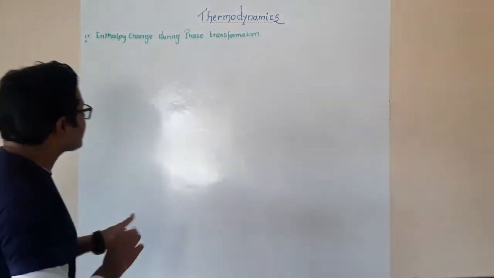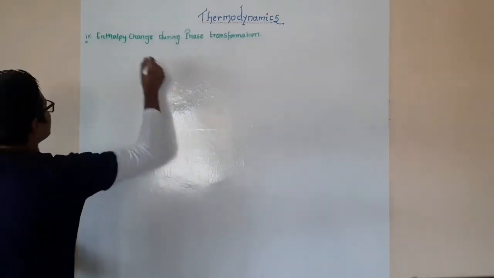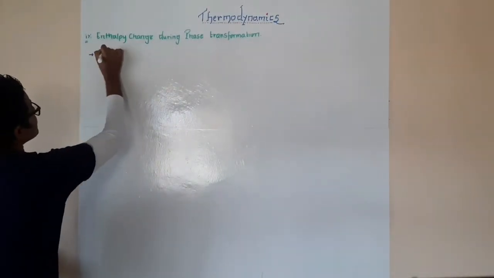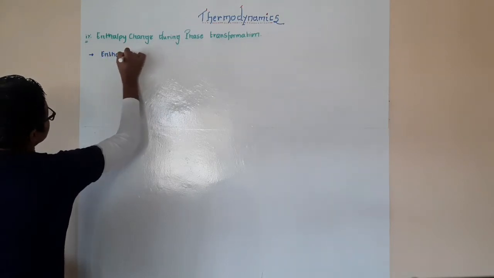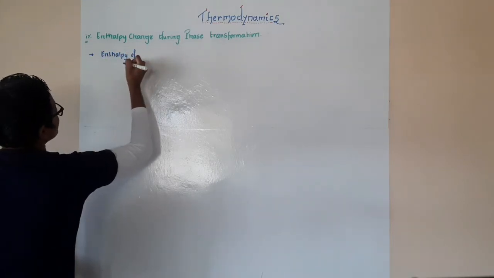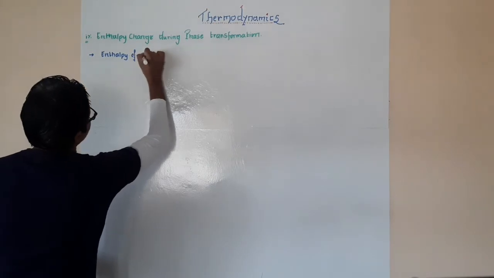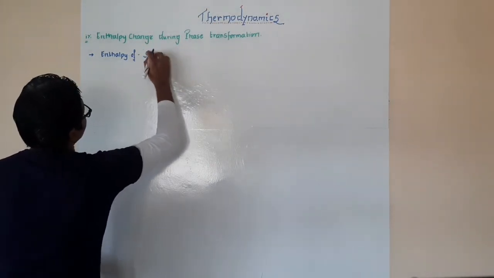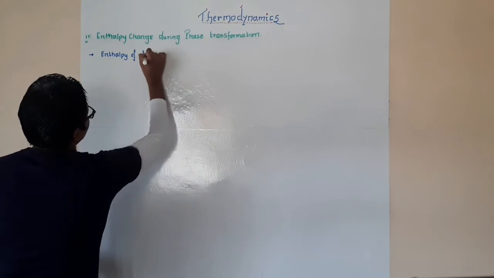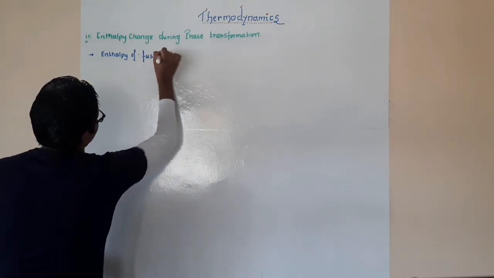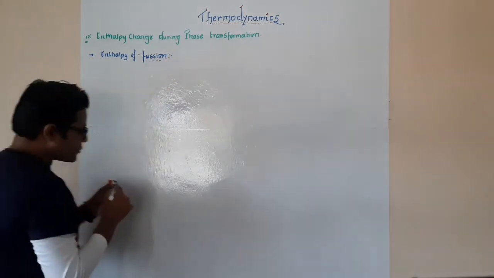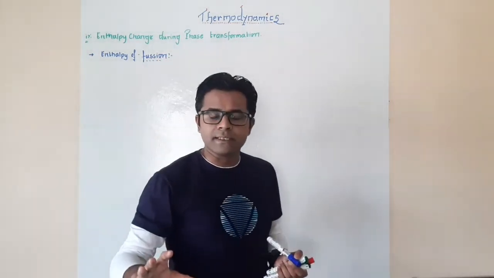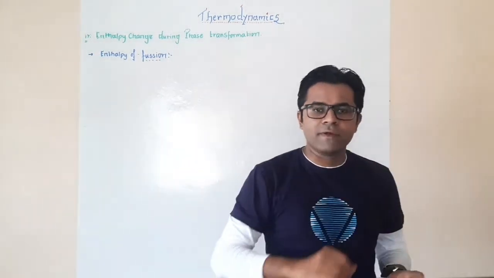So, the first phase that we need to see over here is the enthalpy of fusion. So here the term fusion refers to conversion of a solid substance into the liquid one.